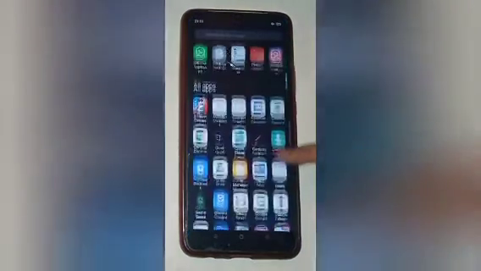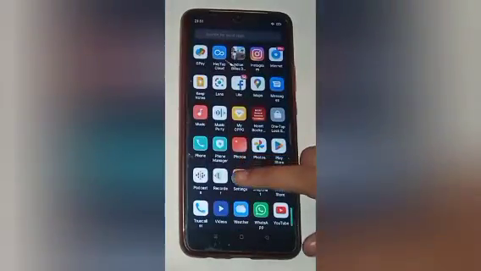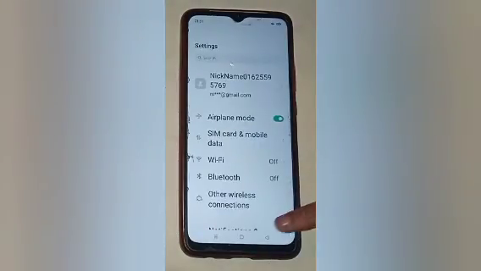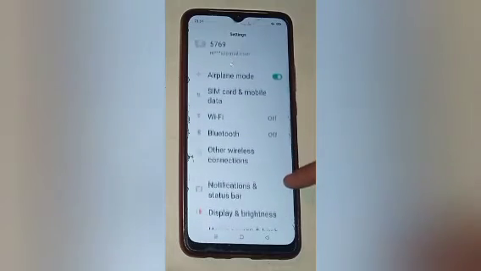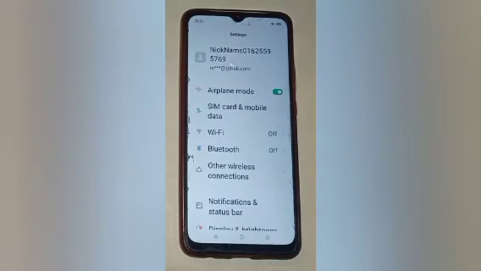Firstly, scroll up and go to the settings icon. Here you will see it, so click on the settings icon. Now here you will see many options. You have to scroll down and click on the aeroplane mode option, which is already on in our mobile phone. So if you want to disable aeroplane mode, you will turn this off.